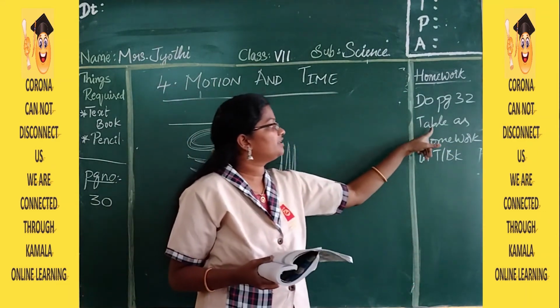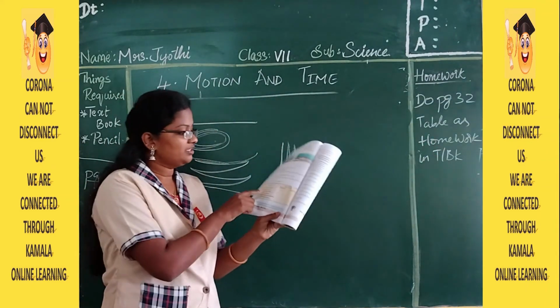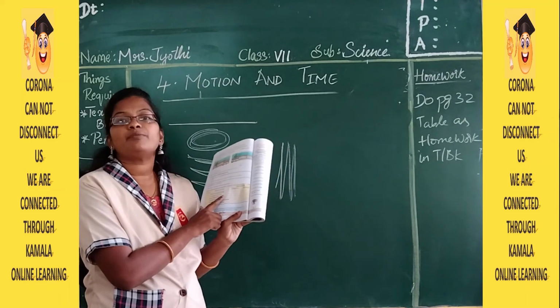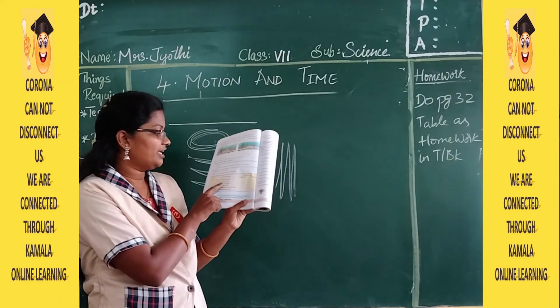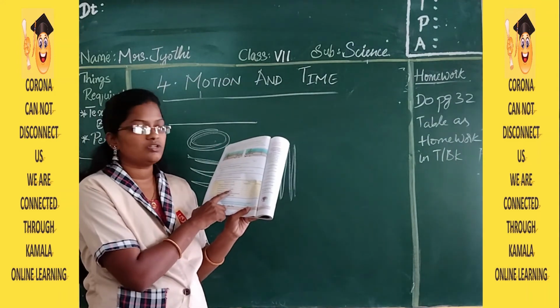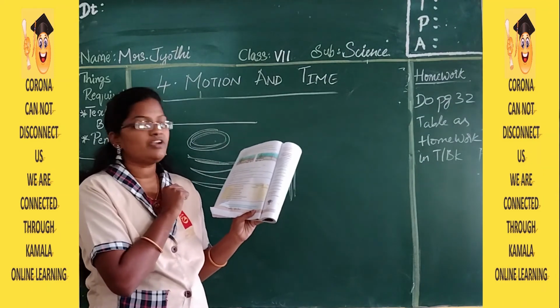So do the page number 32 table as homework from the textbook. Here you can see soldiers marching in a parade. They move in a straight line. So give a tick near the straight line. Car taking a turn on a road. So a car taking a turn, they take a turn in a curved line.